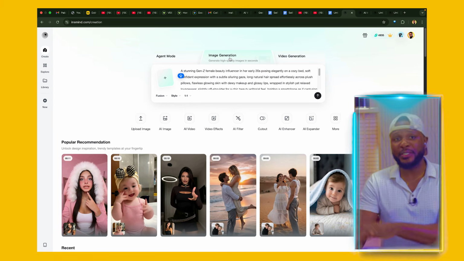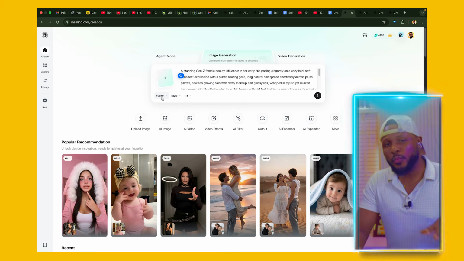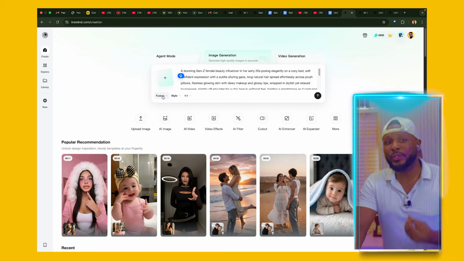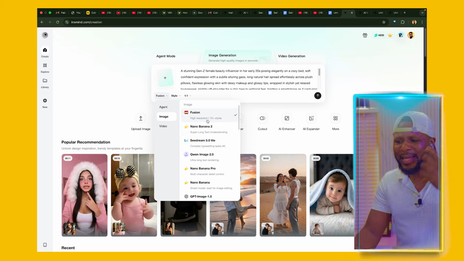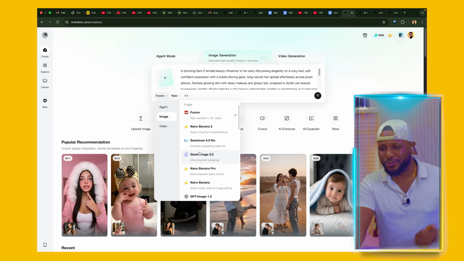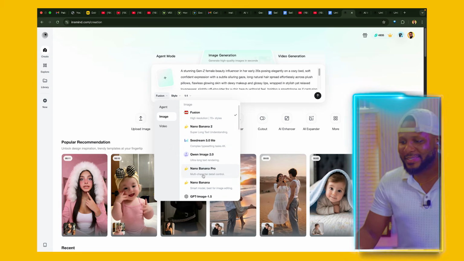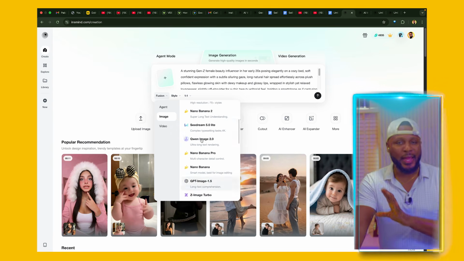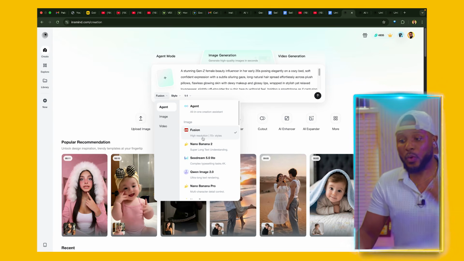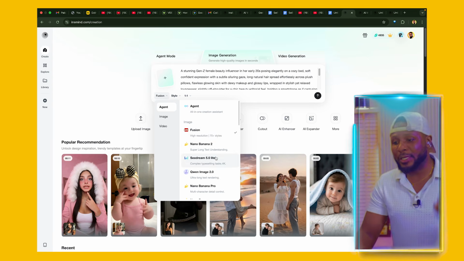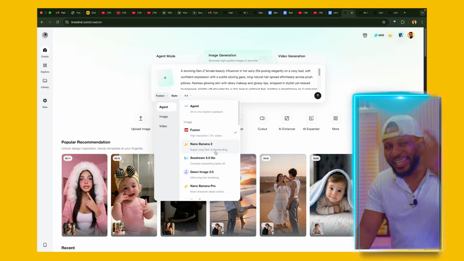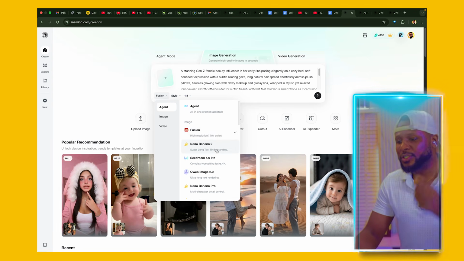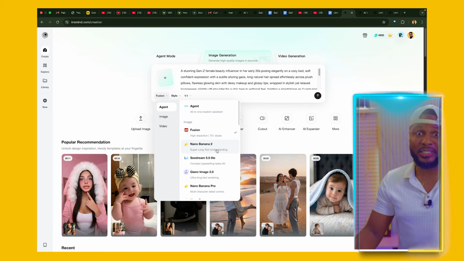Make sure that you have image generation selected. And then the next thing we want to do is select the tool that we want to use to generate the image. There is Fusion, there is Nano Banana, there is Seed Dream, there is Qwen, there is Nano Banana Pro, there is GPT Image, and so on. Now, all of them are amazing, but the one that I would recommend to you is Nano Banana 2, because it's the latest Google image generating tool.